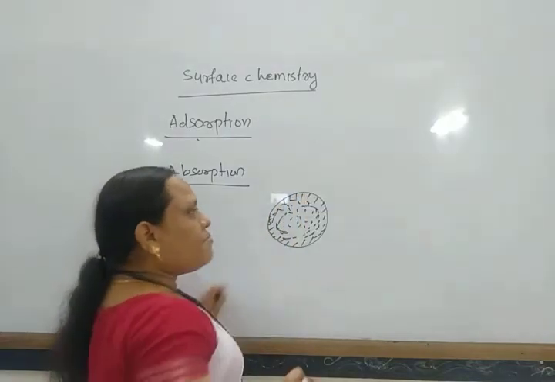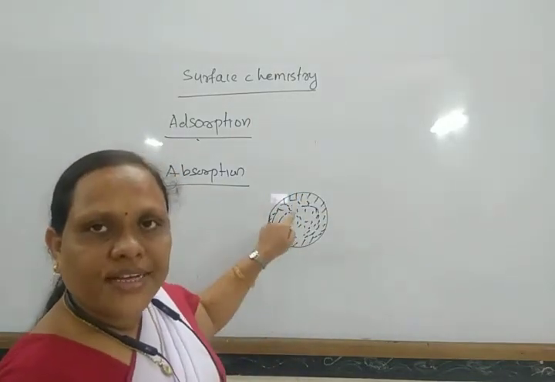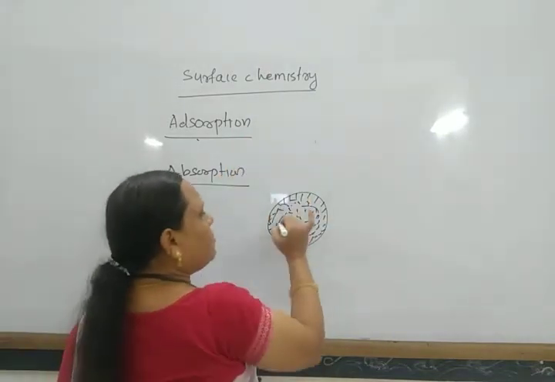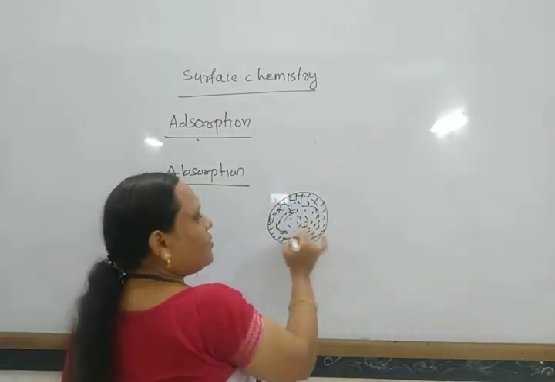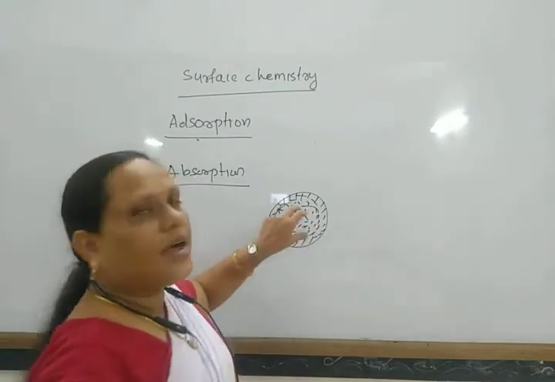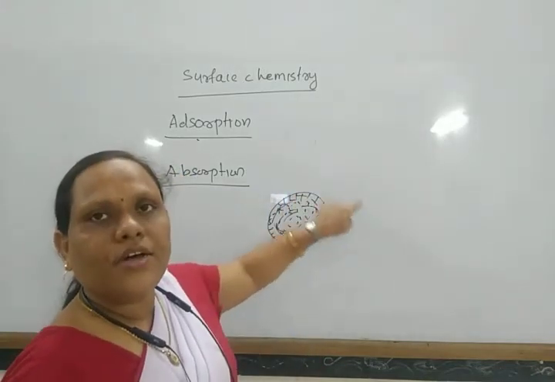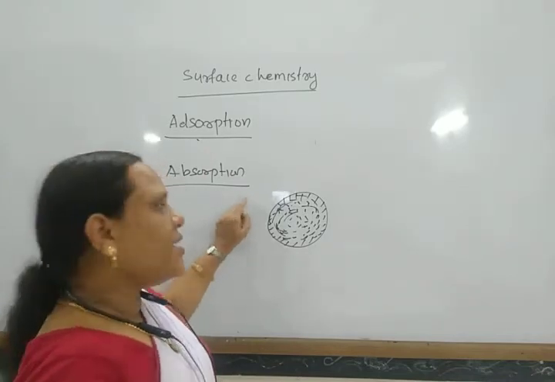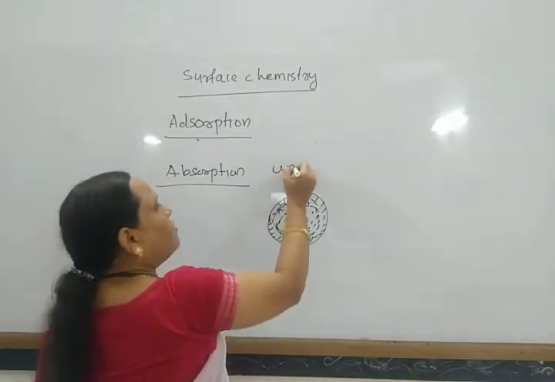While if it remains only on the surface, that is known as adsorption, and if it is uniformly distributed throughout the system, that is, in the bulk as well as on the surface, that is known as absorption. So this is uniform.